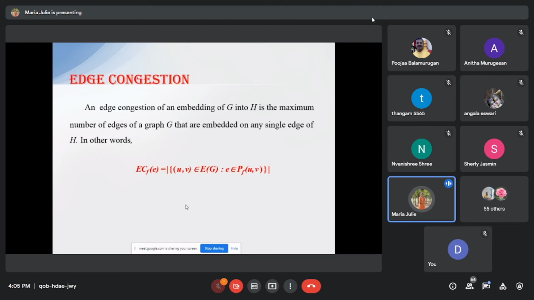Next is the edge condition. This is the main one for computing the wirelength problem. So the edge condition we denote as EC. A graph embedding from a guest graph to a host graph has edge condition equal to the maximum number of edges of the guest graph that are embedded on any single edge of H. In mathematical words, the edge condition of e is equal to the number of U comma V belonging to E of G such that the edge e is on the path P of U comma V, for e in the host graph E of H.